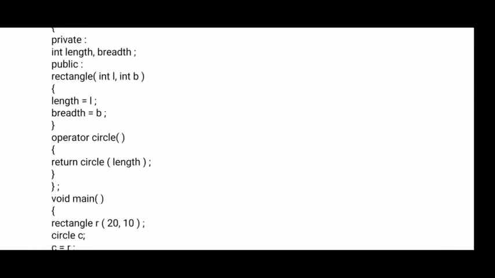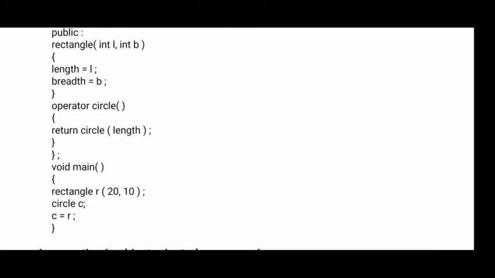Okay, now here you see operator. When you want to convert an object into a primitive data type, here we need the operator and the function. Here you see Circle, return circle length. So this is the function here. Now come to the main function.